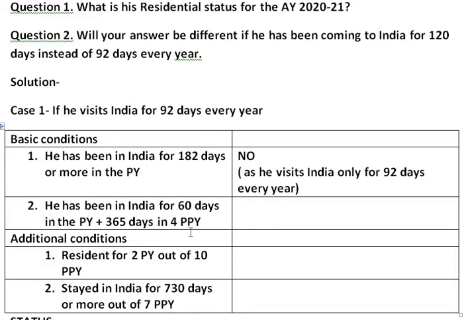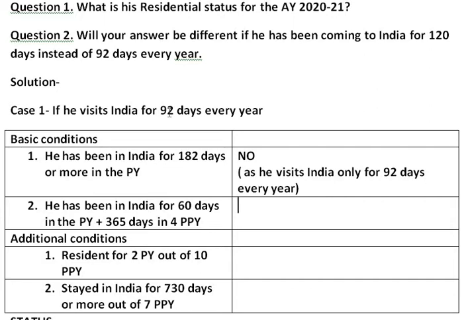And the second half of the condition is 365 days in the 4 preceding previous years. So how many days does he stay in India every year? He stays in India for 92 days. 92 into 4. The answer that we get is 368 days.